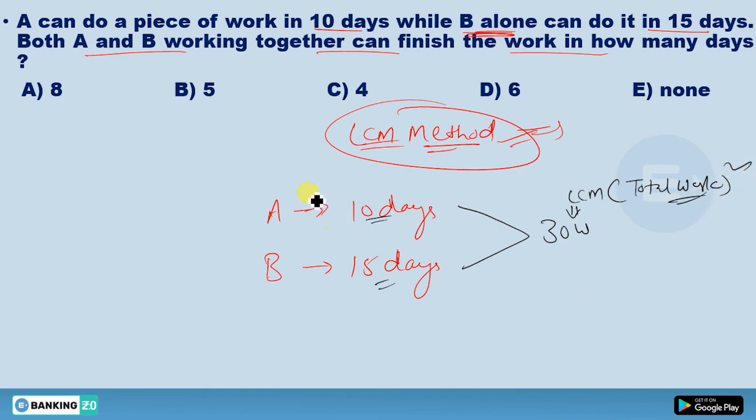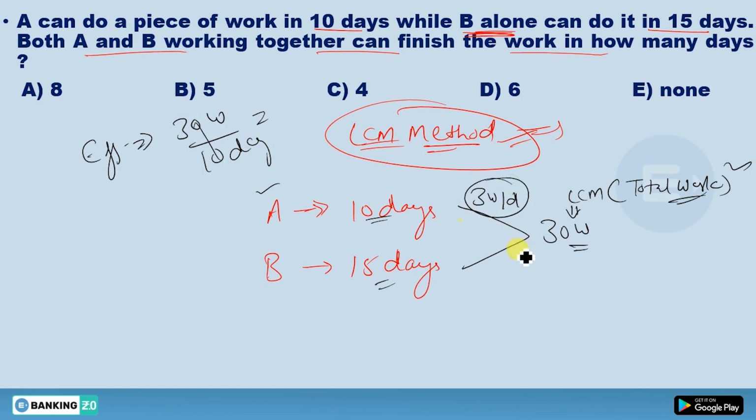It means A can do 30 work in 10 days. If A can do 30 work in 10 days, how much work does he do in one day? That is his efficiency: 30 divided by 10, so he is doing 3 work per day. Similarly, B does 30 work in 15 days, so divide 30 by 15 and you get 2 work per day.